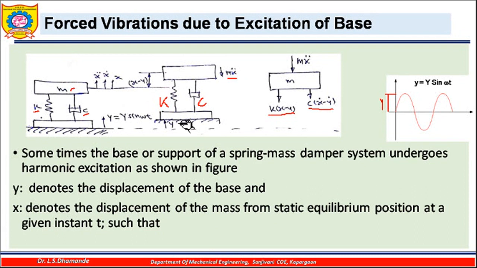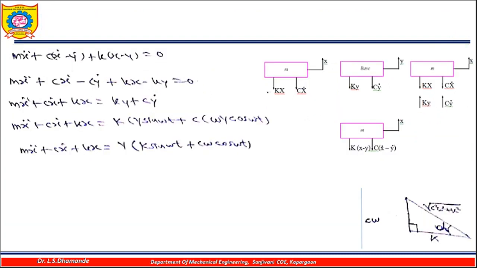Now we will try to write the differential equation of motion from the free body diagram of this particular mass. Even in the detailed analysis, if we try to see the different forces, they can be represented like this. Suppose you consider the mass separately like this, where x is the displacement of this mass, so downward will be the kx force, and c x dot will be the downward damping force.